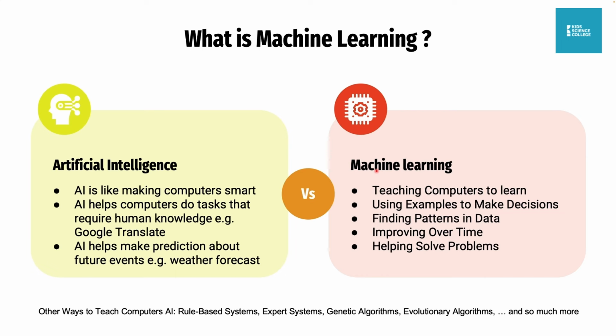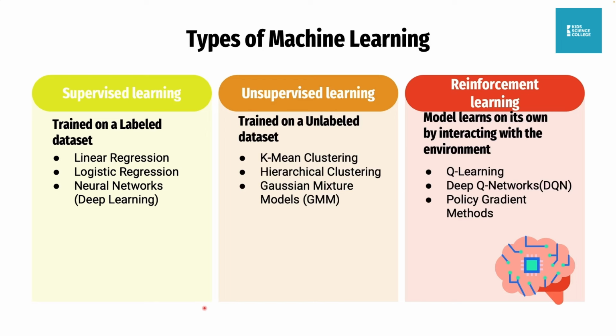So again, please know the difference. When someone asks what's the difference between AI and machine learning, just say machine learning is a process by which a computer learns, and artificial intelligence is the intelligence that the computer has after learning through machine learning or through other ways.